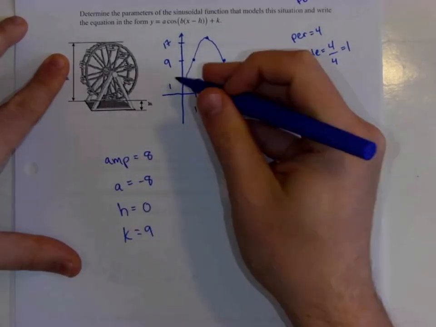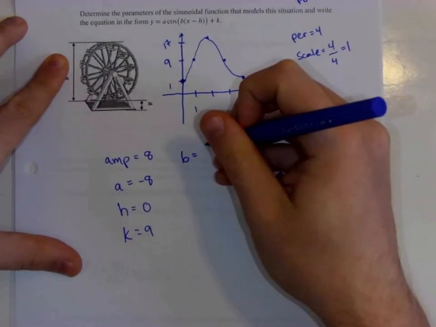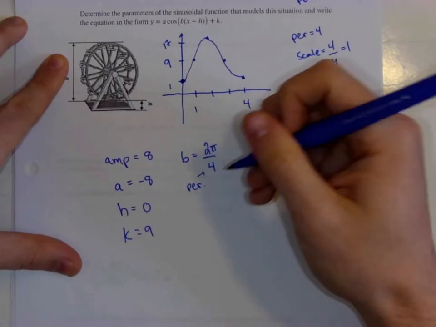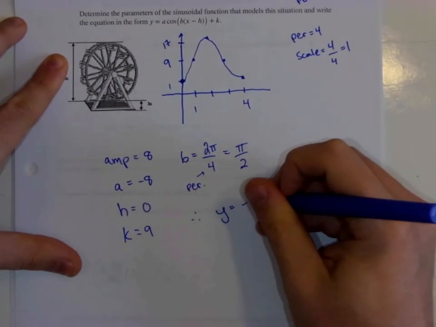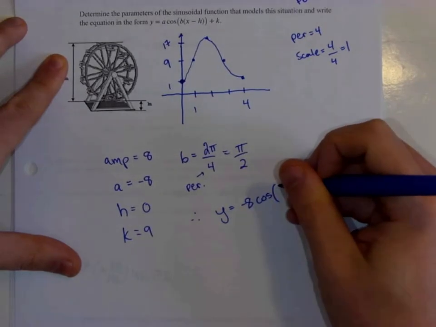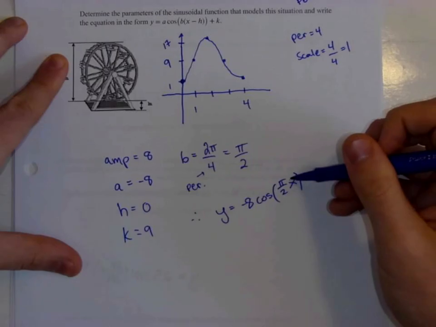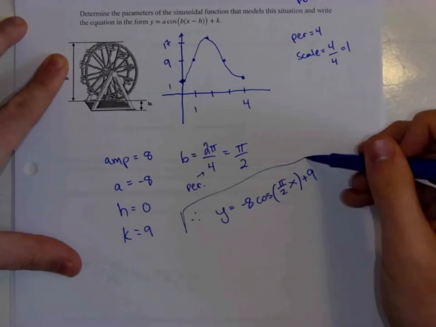The K value in the middle is equal to 9. And the B value is equal to 2 pi over the period, which is pi over 2. So we got y is equal to -8 cosine pi over 2x. We have no bracket in the middle here because there's no phase shift, plus 9.